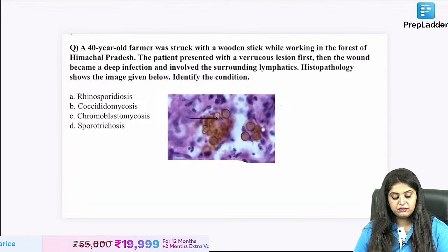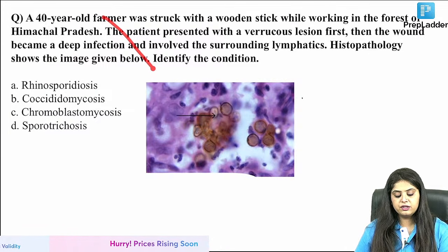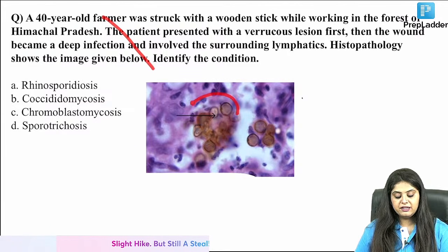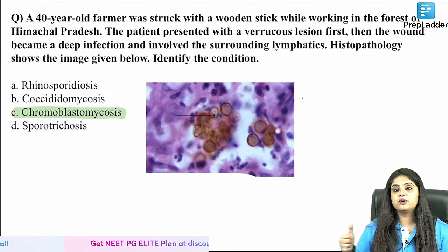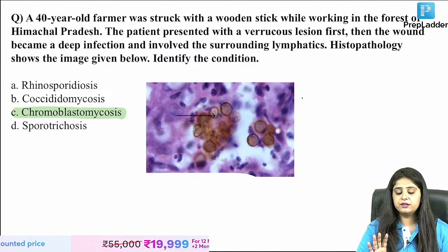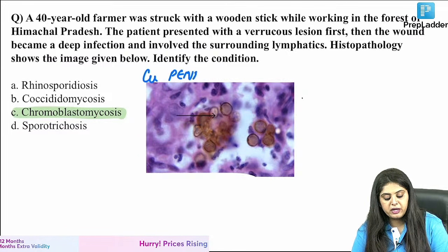Now going on to the next one. There's a 40-year-old पढ़ ही नहीं रहे. How many of you are just like me over here and you are not reading this and you are saying हमें answer पता है because we have seen something and we have marked it as chromoblastomycosis. Good, we are all on the same track. But exam में इतना confident मत हो ना, although you are right over here. Why did you call this chromoblastomycosis? Because we saw those brown color bodies called copper penny bodies.